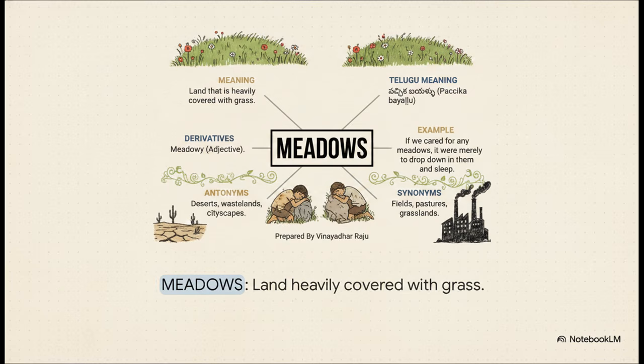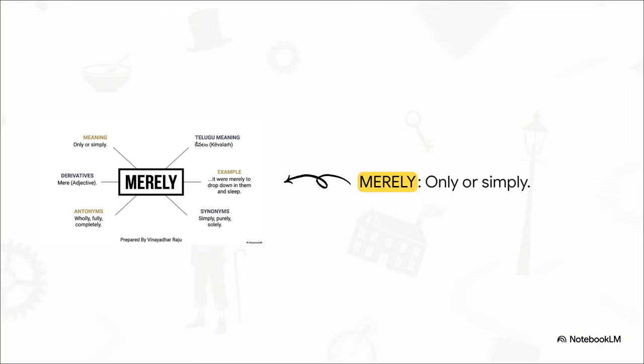In Telugu, we call these lovely green spaces patchika bayalu, but in the example, they merely wanted to drop down into these patchika bayalu to sleep out of sheer exhaustion, not to play. In that exact same sentence, we saw the word merely. Merely. It means only or simply. Synonyms are simply, purely, or solely. Antonyms are wholly, fully, or completely.